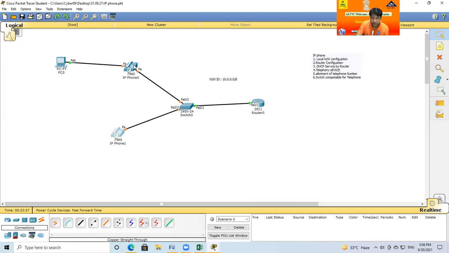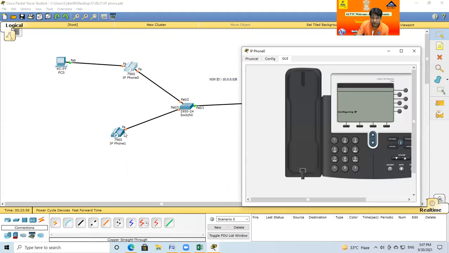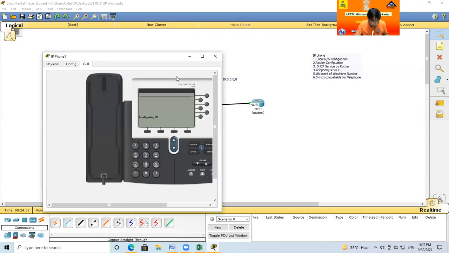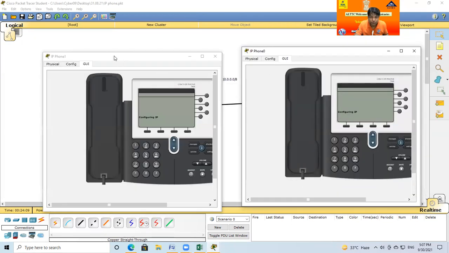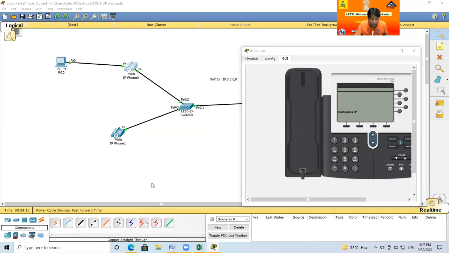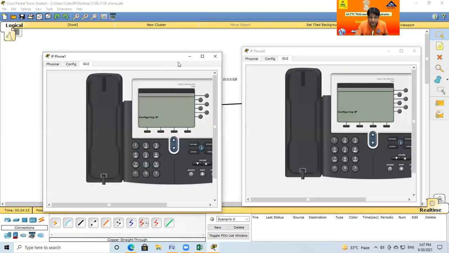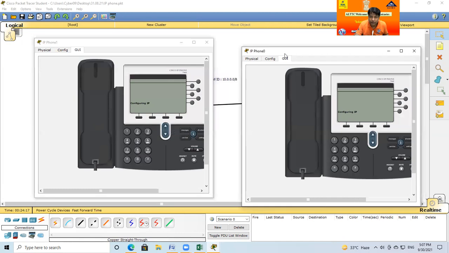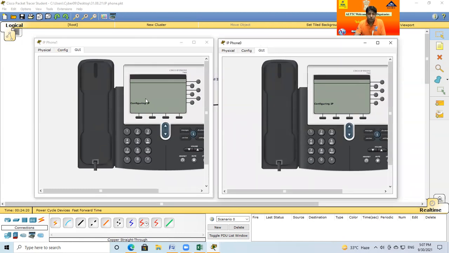It takes time. Sir, this is not working. Okay, I put both telephones in front. After some time, if everything goes well, then definitely this will be working. So just wait now.